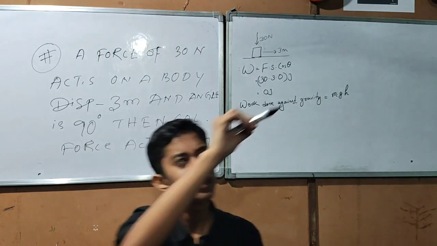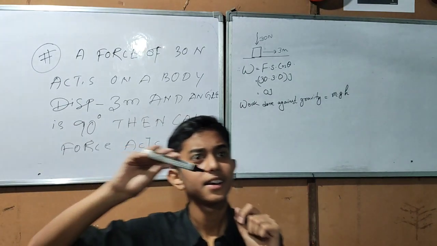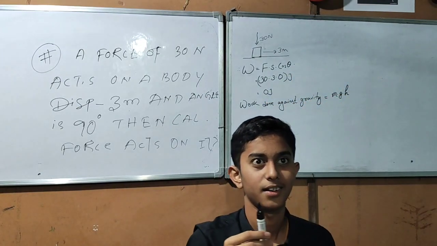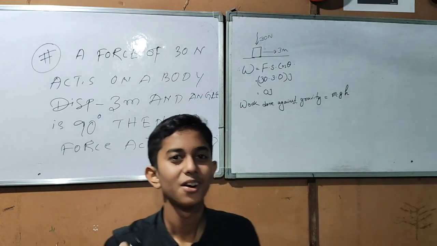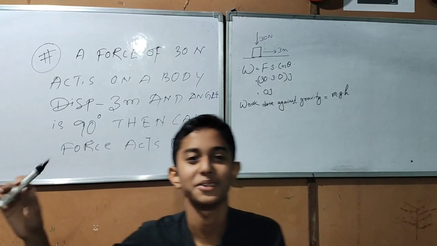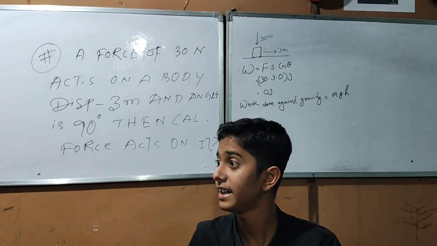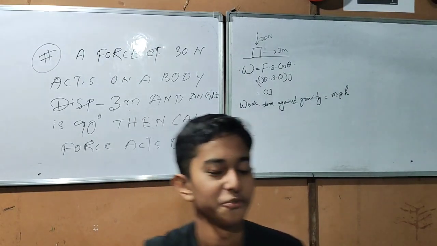And suppose I am exerting force in this side and the displacement occurs in this side. I don't know how, but it occurs. It can occur in many cases, although you can think of that. Think of that as your homework for today. When the force is in this side and the displacement is in that side, the work done is negative.